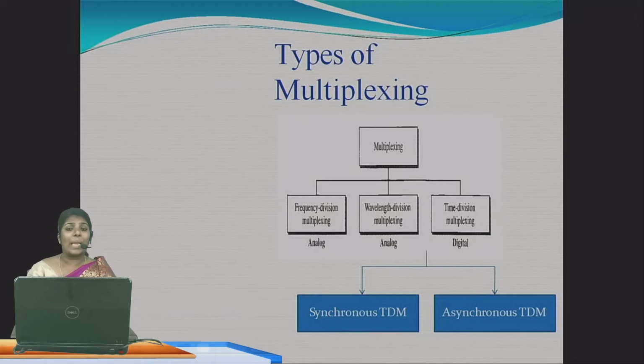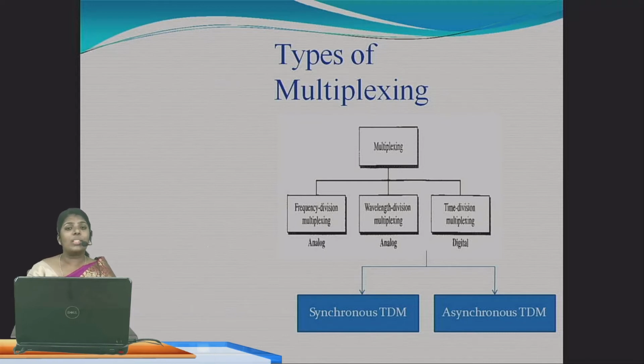So here also types of multiplexing are there. Already we know multiplexing means many to one, that is many signals in a single data link. The types are frequency division multiplexing, which you can say as FDM, then wavelength division multiplexing, and time division multiplexing.